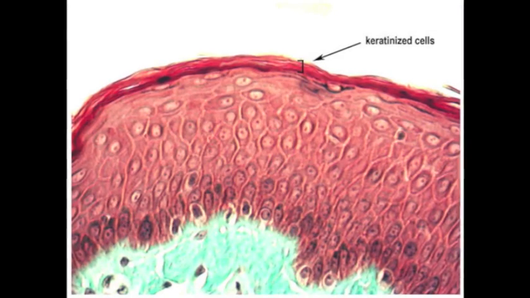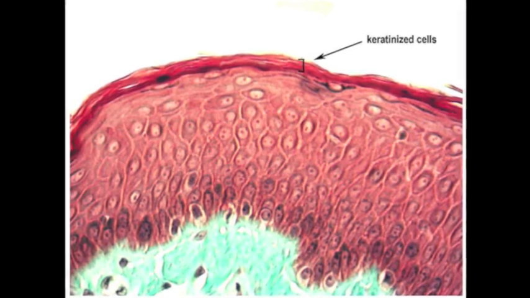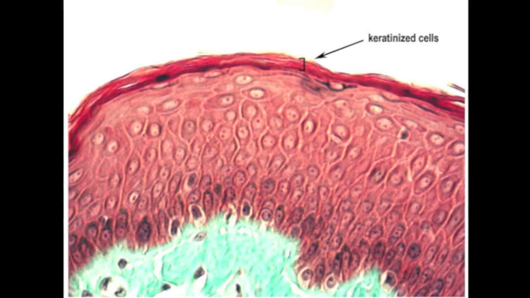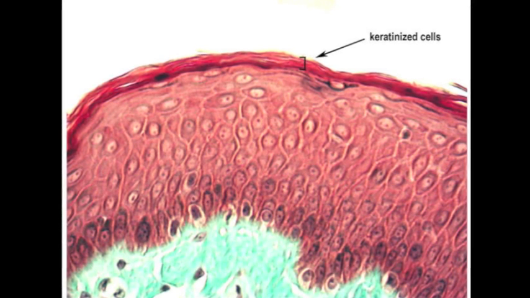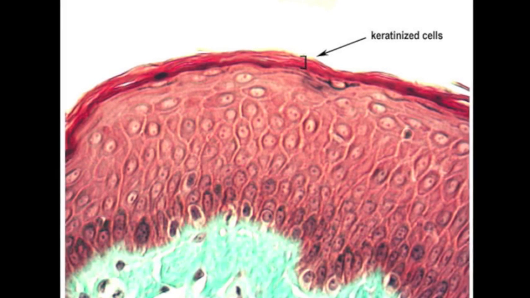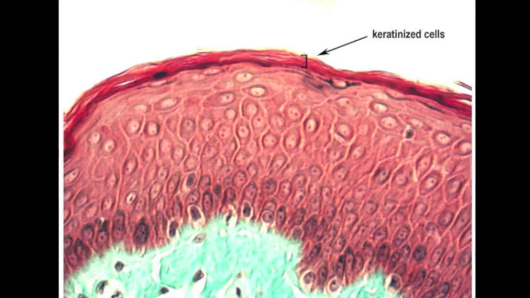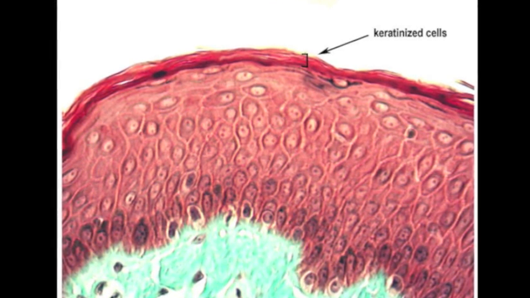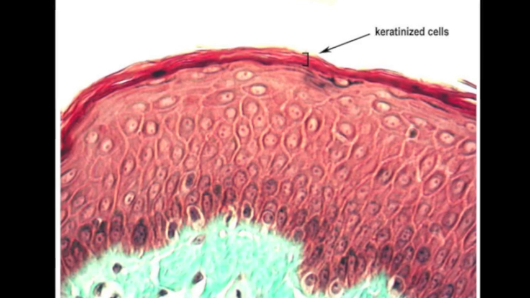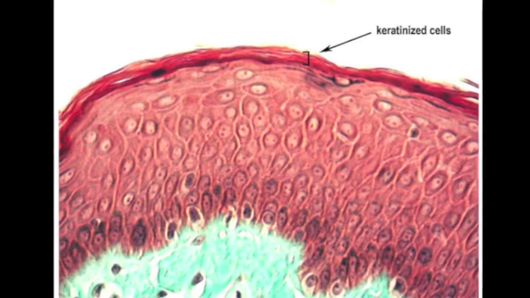In keratinized epithelia, the most apical layers of the tissue are made up of dead cells that have lost their nucleus and cytoplasm. These dead cells are constantly being lost and replaced by cuboidal and columnar cells on the basal layer. These cells contain keratin, a tough and resistant protein. This makes the epithelium waterproof.